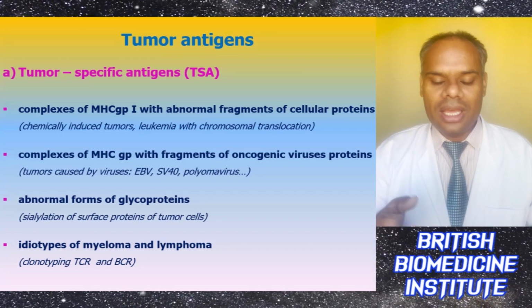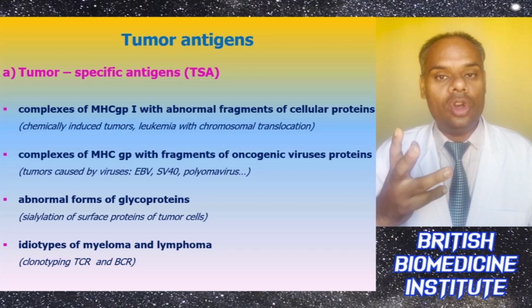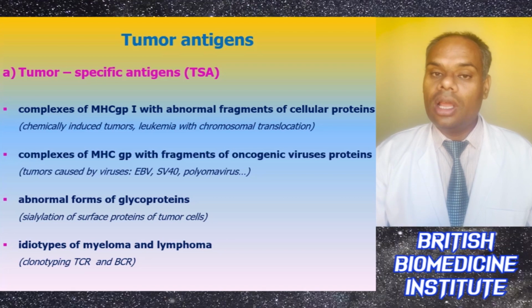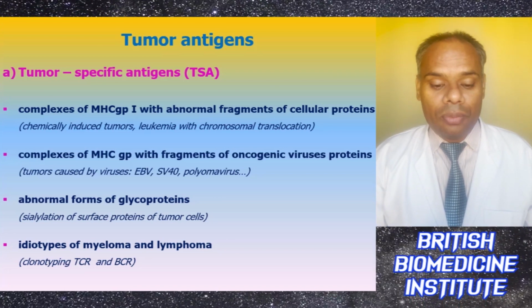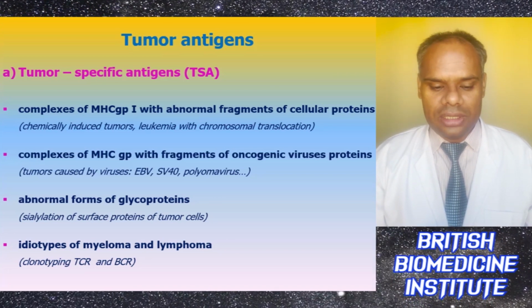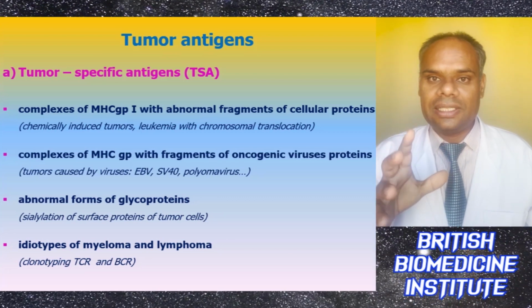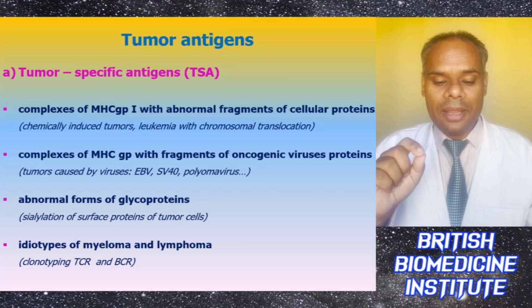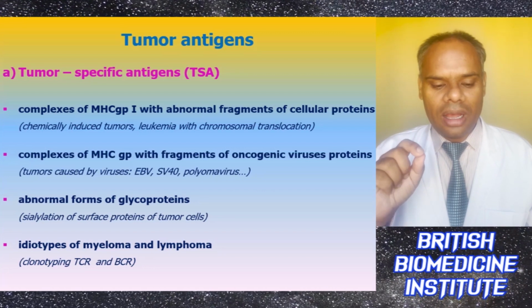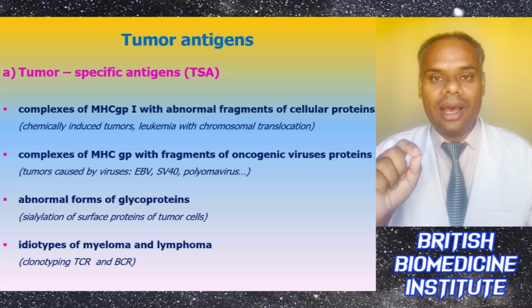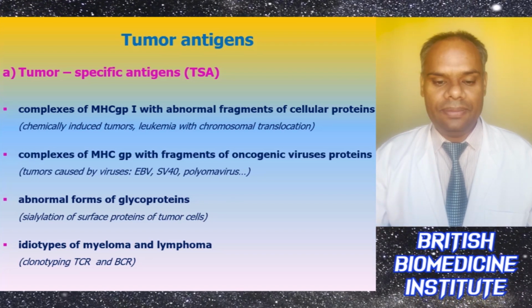like EBV, SV40 and polyomavirus. There can be formation of abnormal forms of glycoproteins, like sialylation of surface proteins of tumor cells. The idiotypes of myeloma and lymphoma are basically clonotypes of TCR and BCR genes.